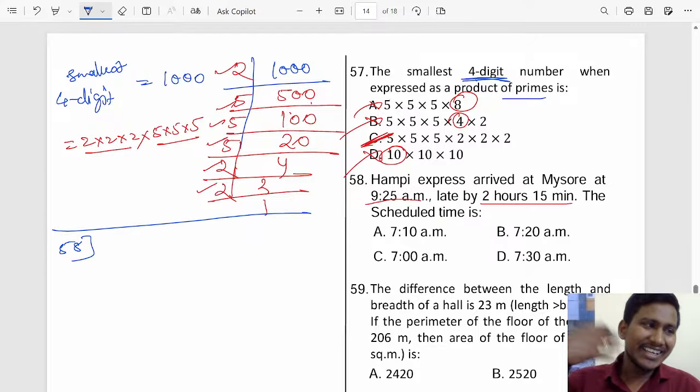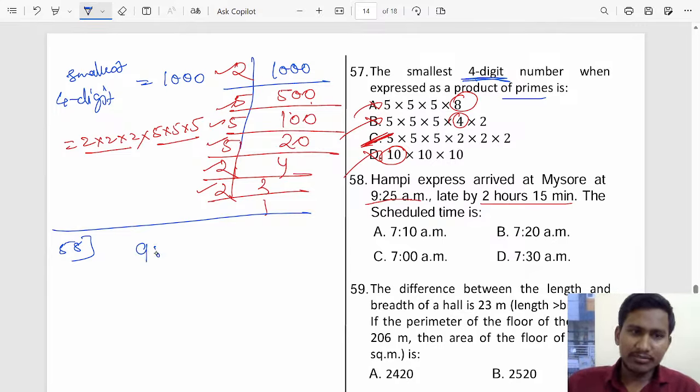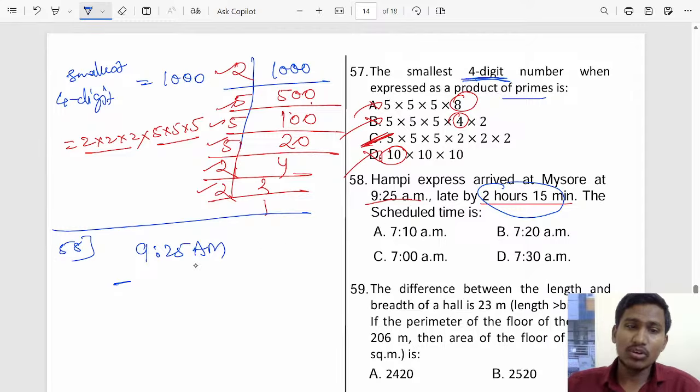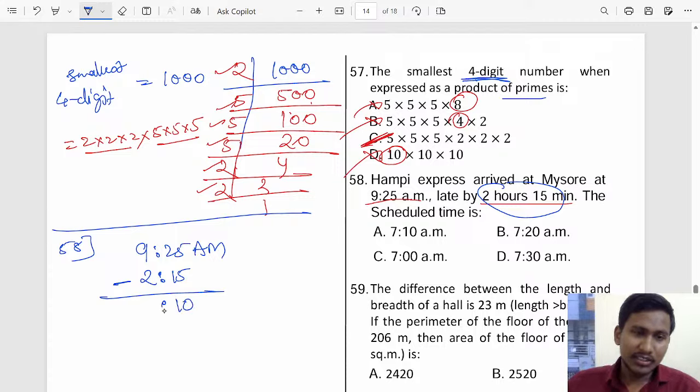So here it is late, which means the time is extra, so we have to remove the extra time, right? So it arrived at 9:25 am, and from that we have to subtract how much late, that is 2 hours 15 minutes. If you subtract, 25 minus 15 minutes is 10 minutes, and then 9 minus 2 is 7, so 7:10 am. What was the scheduled time? 7:10 am, option A for the 58.